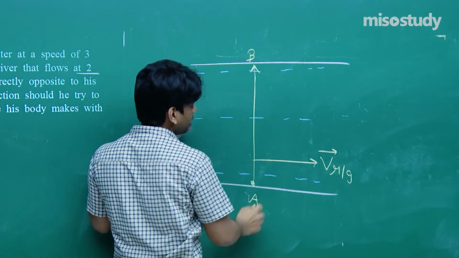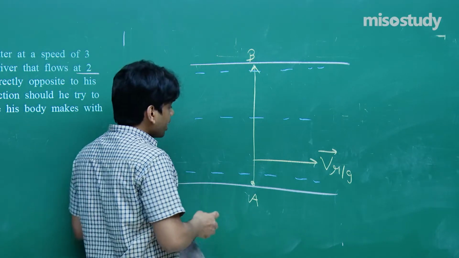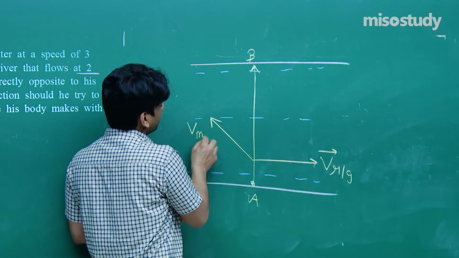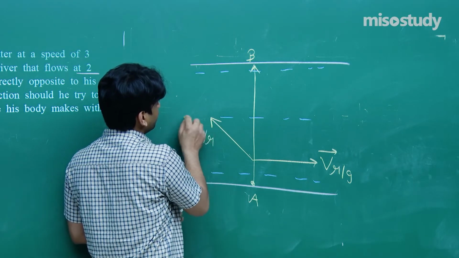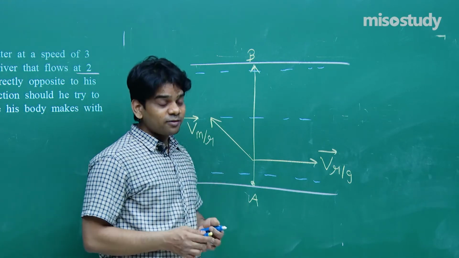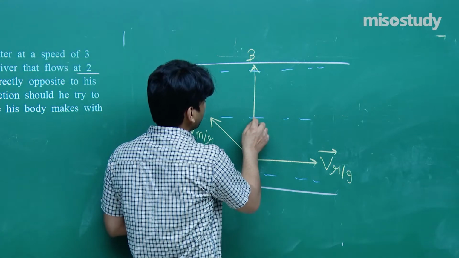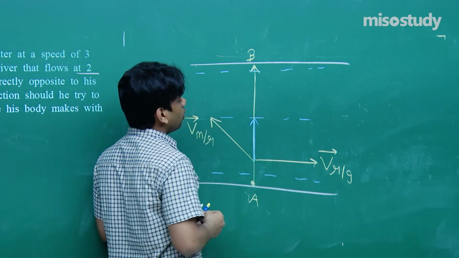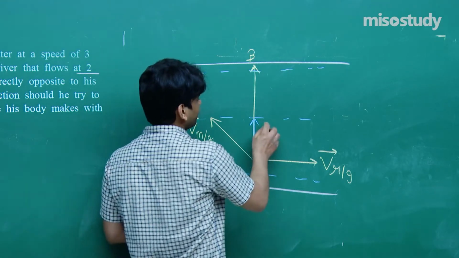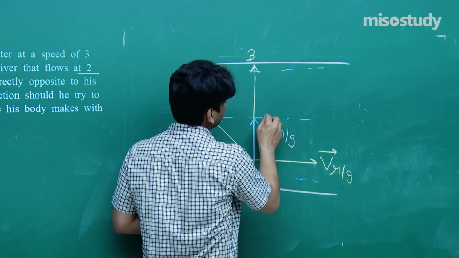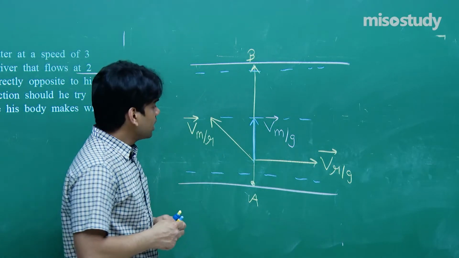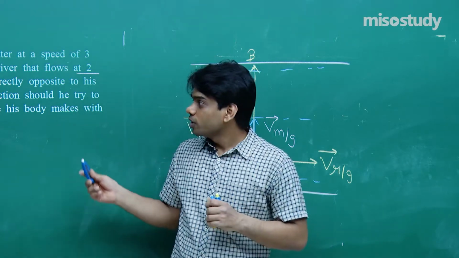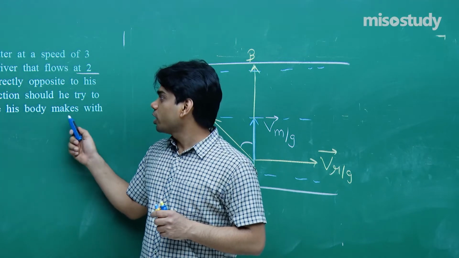So I am marking this as AB. Now how should he swim? If he swims along this way, if this is the velocity of man with respect to river, if in this way he swims, his net velocity should turn out to be along this length. This should be the net velocity of the man with respect to ground, so that he reaches just the opposite bank. This should be the velocity of man with respect to ground. Let's first of all try to find out what theta we are talking about. In which direction should he try to swim? That is, find the angle his body makes with the river flow.